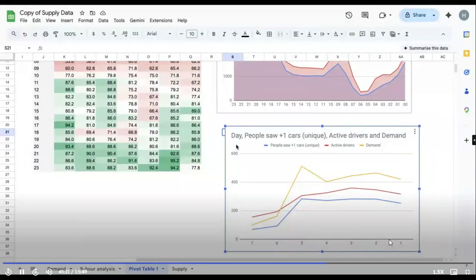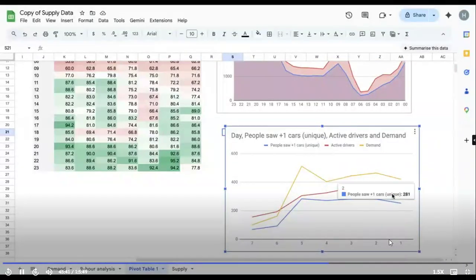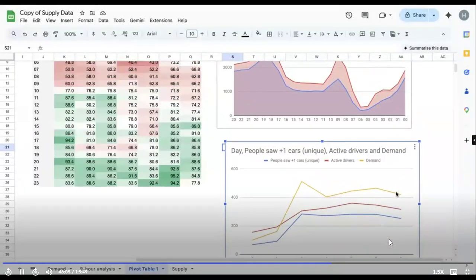Demand is highest on the 5th day. Okay, what else? Go a level deeper. How can you use all three things? Demand is higher, supply is lower, but the drivers accepting the demand, some of them are still not accepting, because availability is more. But the supply is always lower, so maybe they're not accepting. Okay, not accepting, that's the first one. What else?